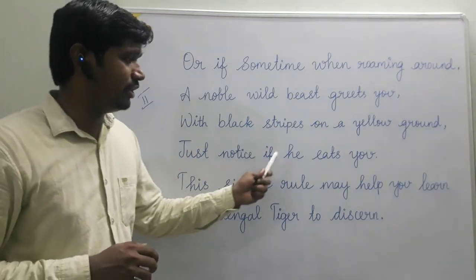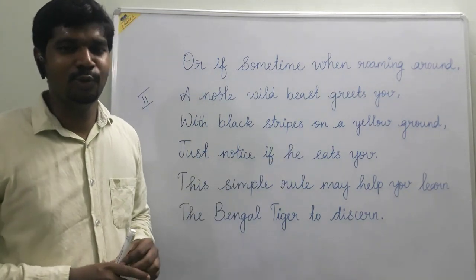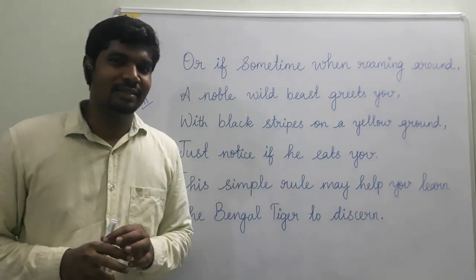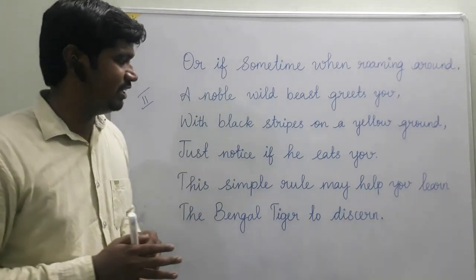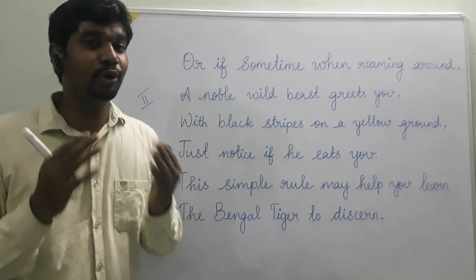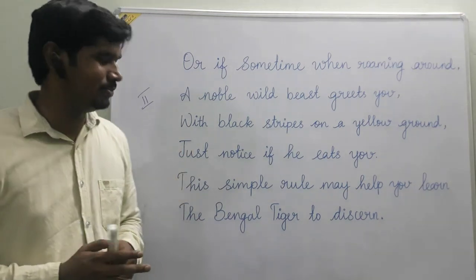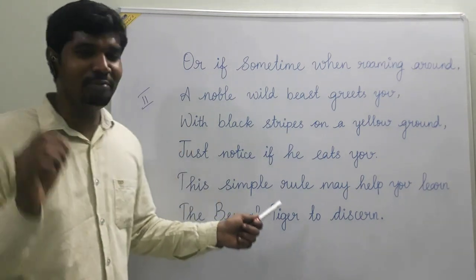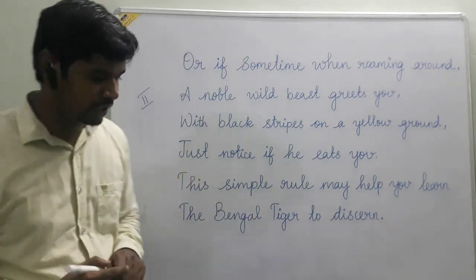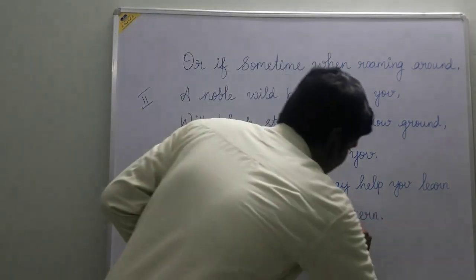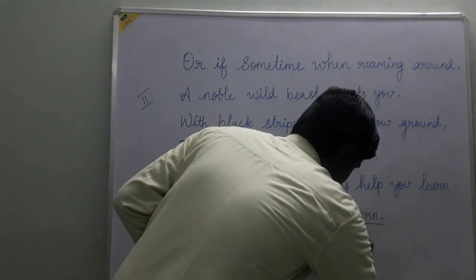Just notice if he eats you. So when such a colored beast welcomes you on your way, and if you notice that he starts eating you, then this simple rule may help you to learn the Bengal tiger to discern. So here the meaning of the word discern is to identify.